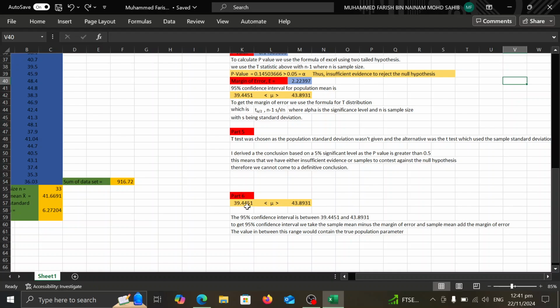At part 6, the 95% confidence interval is between 39.4451 and 43.8931. To get the 95% confidence interval, we take the sample mean minus the margin of error and the sample mean plus the margin of error. The values in between this range could contain the true population parameter.